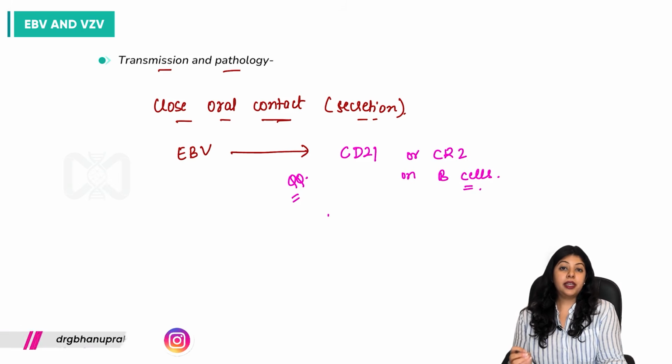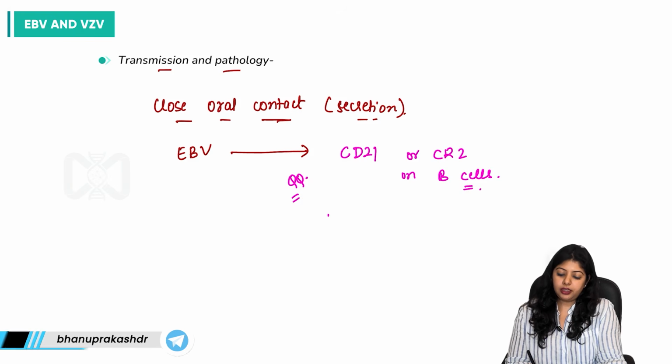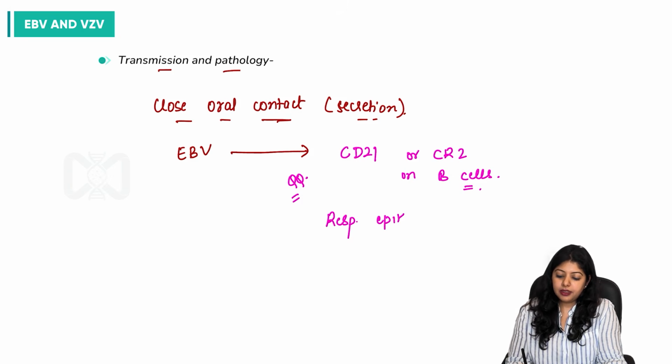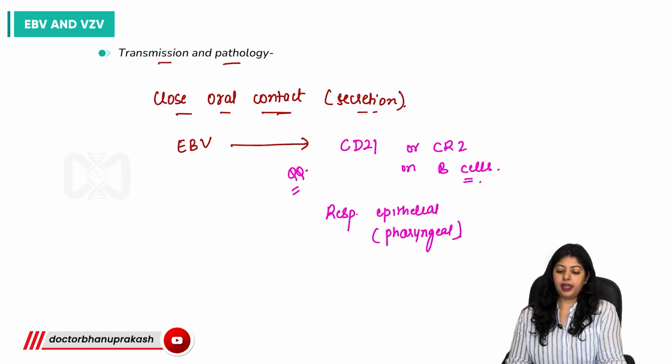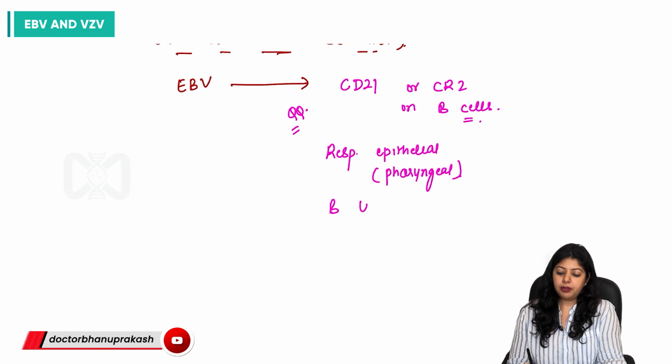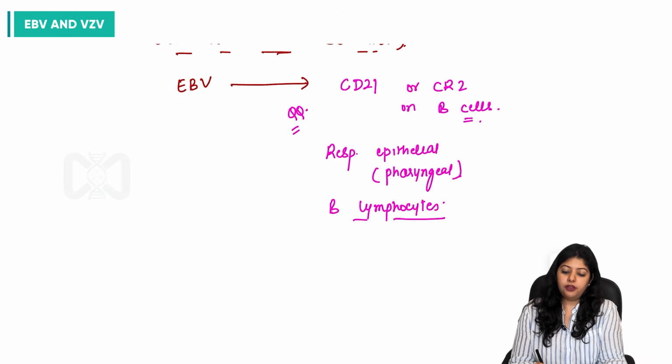And what are the epithelial cells which are infected by this virus? These are the respiratory epithelial cells, or we can say pharyngeal epithelial cells, and B lymphocytes, which are affected.